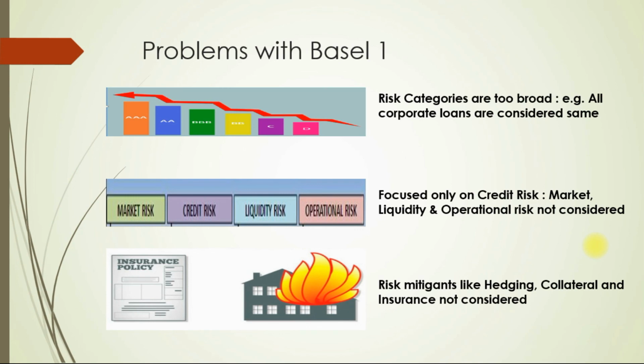Risk mitigants like hedging, collateral, insurance are not considered. Thus, no incentive was given to a bank that follows good risk management practices versus a bank trying to take excessive risk. All of these problems are addressed in Basel 2, which we will look in next video.